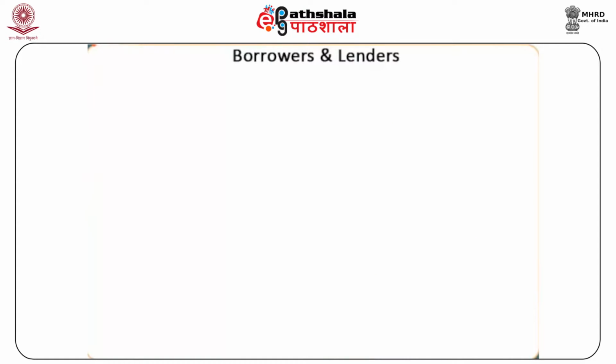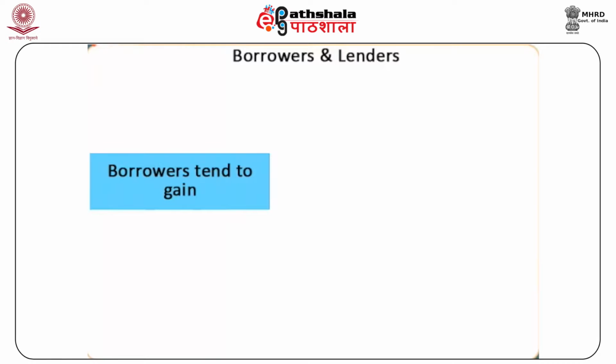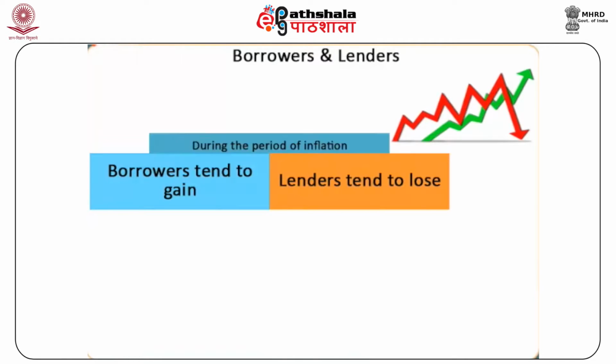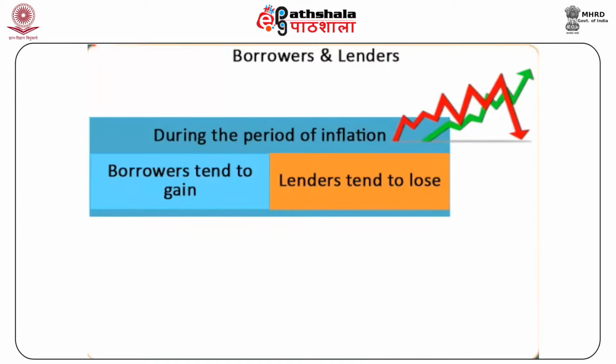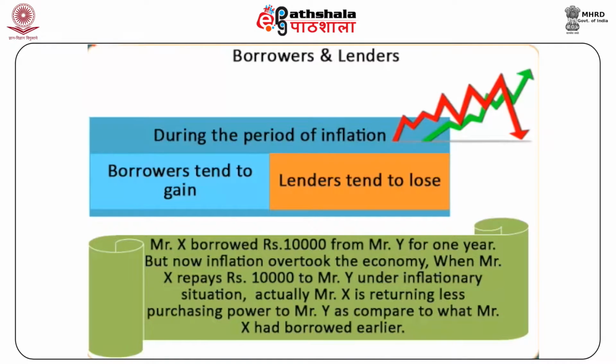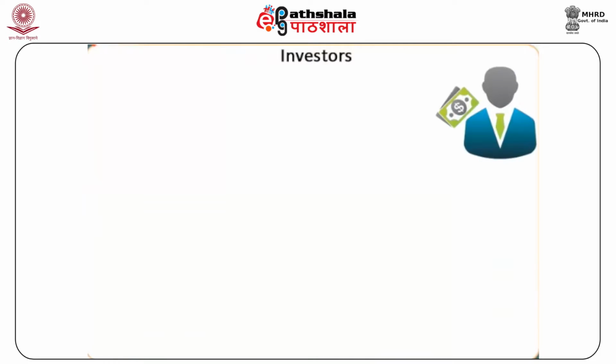Borrowers and lenders. Borrowers tend to gain and the lenders tend to lose during the period of inflation. For example, Mr. X borrowed rupees 10,000 from Mr. Y for 1 year, but now inflation overtook the economy. When Mr. X repays rupees 10,000 to Mr. Y under inflationary situation, actually Mr. X is returning less purchasing power to Mr. Y as compared to what Mr. X had borrowed earlier.